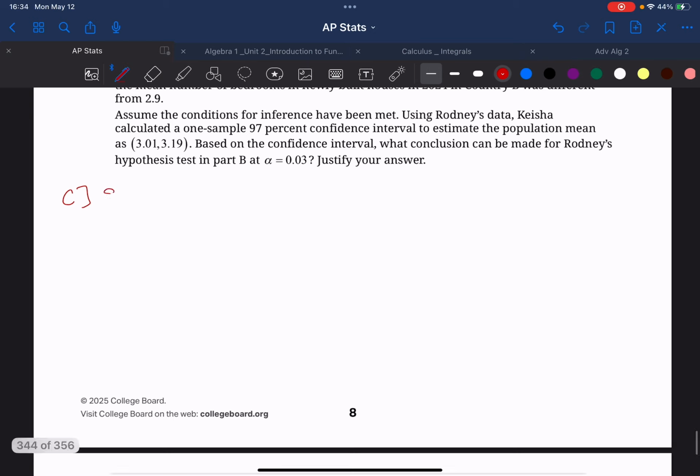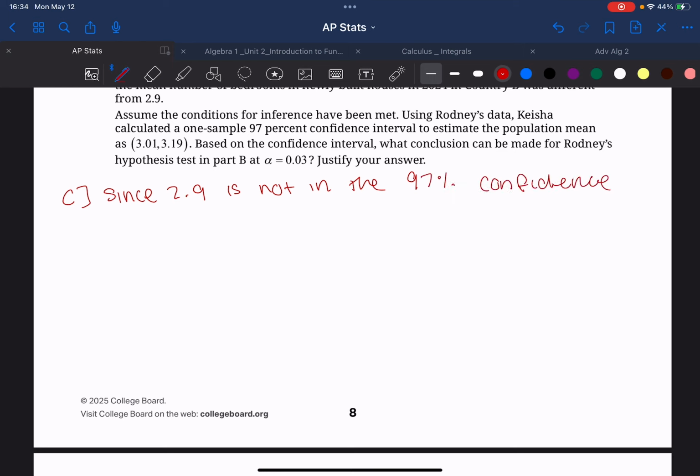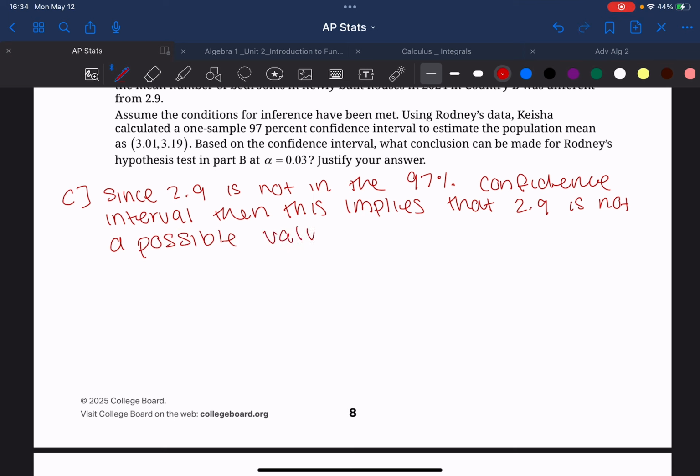So I would answer this as: since 2.9 is not in the 97% confidence interval, then this implies that 2.9 is not a possible value for the mean number of bedrooms.